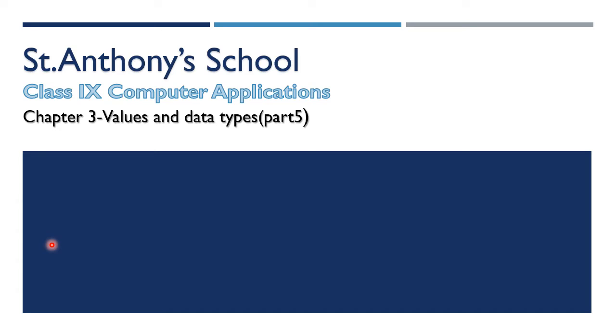In the last class we learned about initializing a variable and how to assign a variable, and what is meant by static initialization and dynamic initialization. In this class we are going to learn about punctuators, separators, operators and keywords. These are also the categories of tokens.